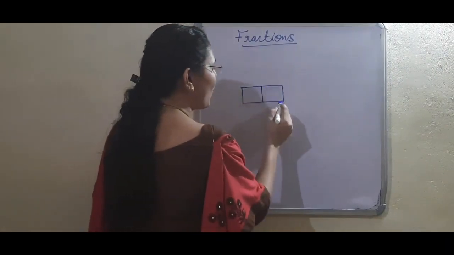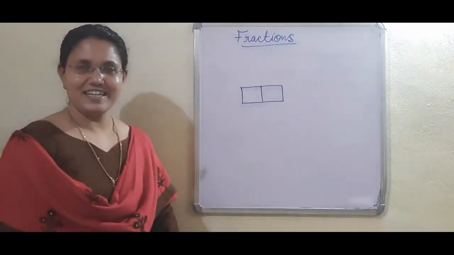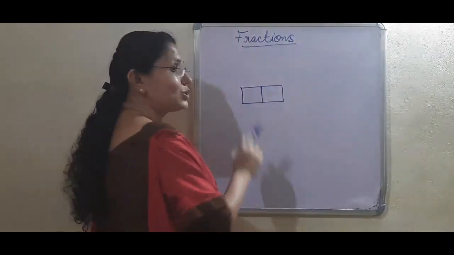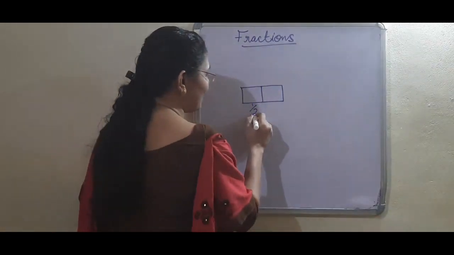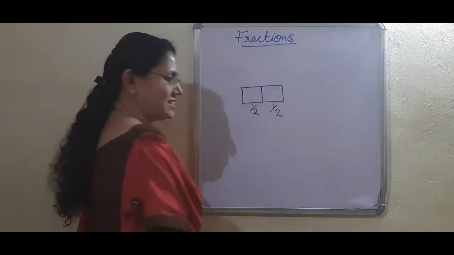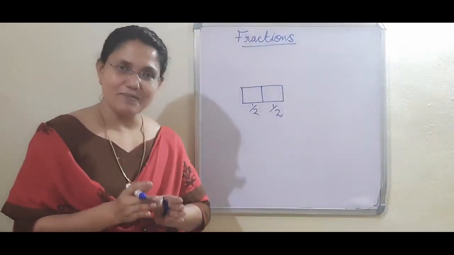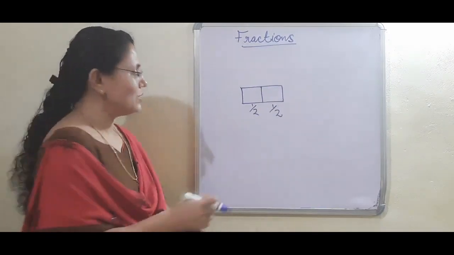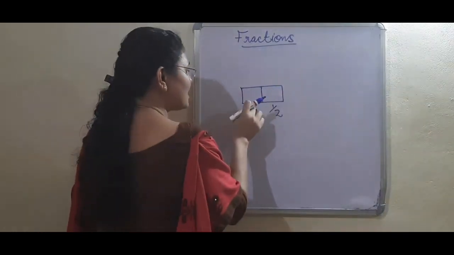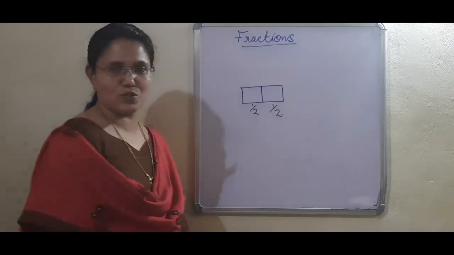Now this is a whole munch. When it is cut into two equal pieces, each one of these is 1/2 of the munch. It means the munch is cut into two equal pieces. From these two equal pieces, each part is 1 out of 2.